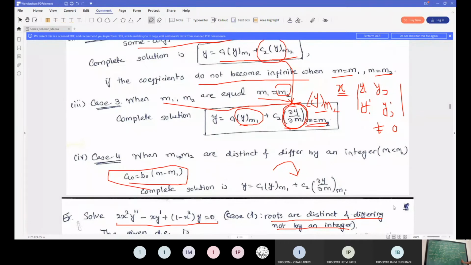All of you have written up to this? Yes, ma'am. No, ma'am. Okay, so now I am writing it over here, simplification. What I will do now, I will multiply this x power with this, and then we will try to simplify. I will multiply this one with this one, and then minus x square with this one, and then we will try to simplify these terms, okay? So that I am going to write over here.